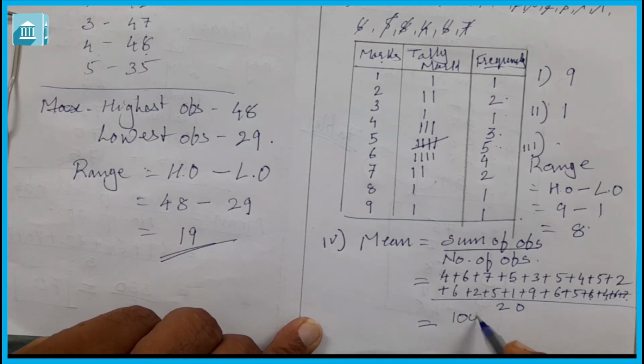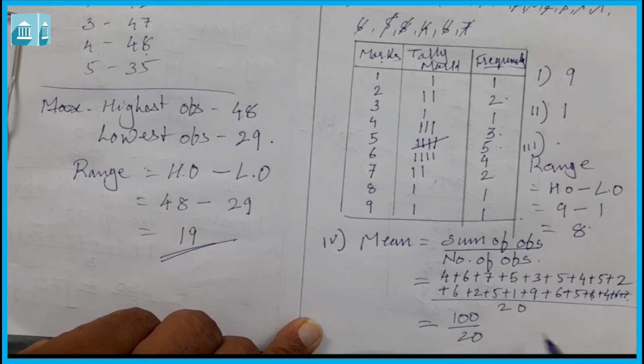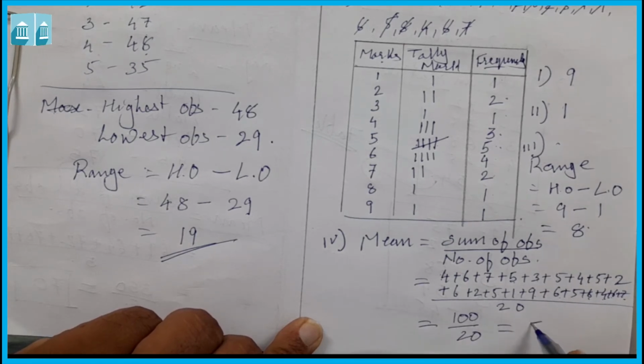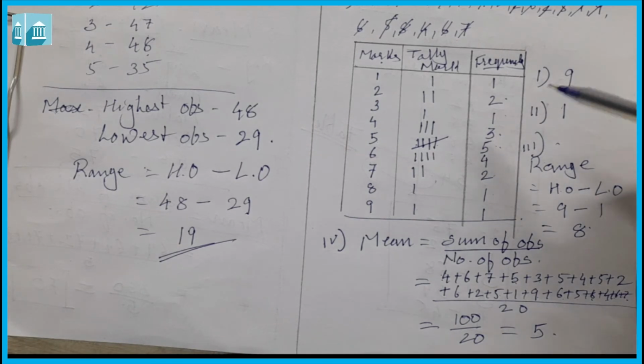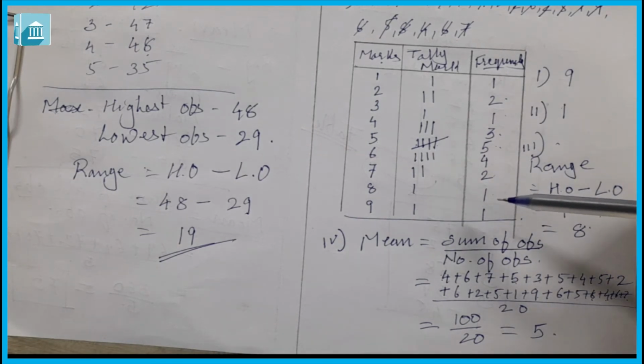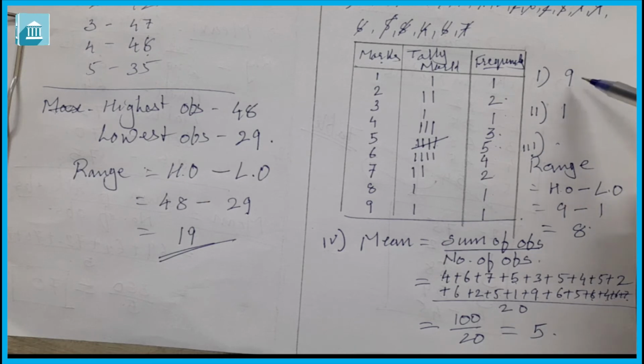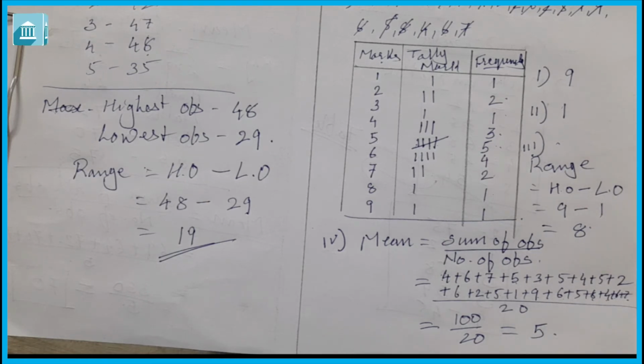So 100 upon 20 is equal to 5. So the mean here is 5. So in this way we can form the tabular form, and then we can find the highest observation, lowest observation, range and mean also.